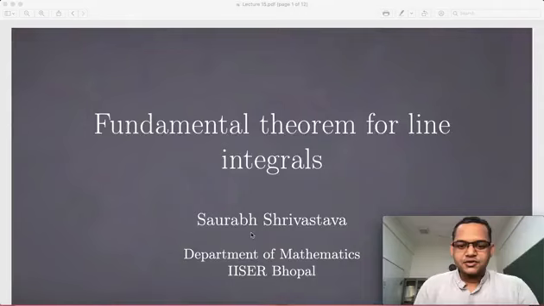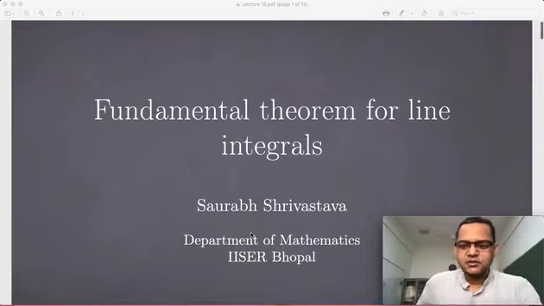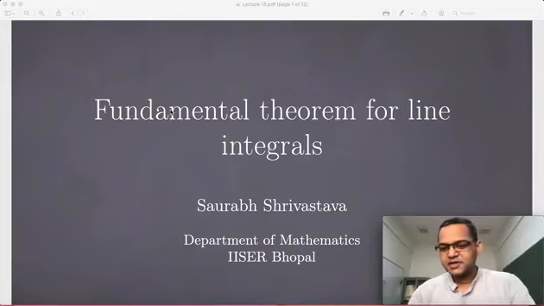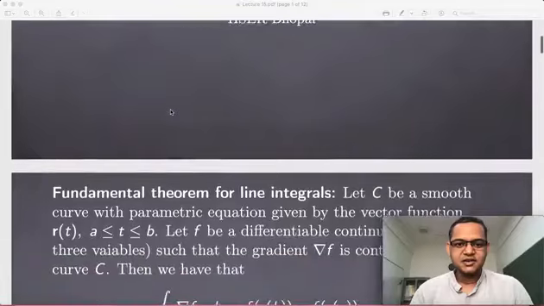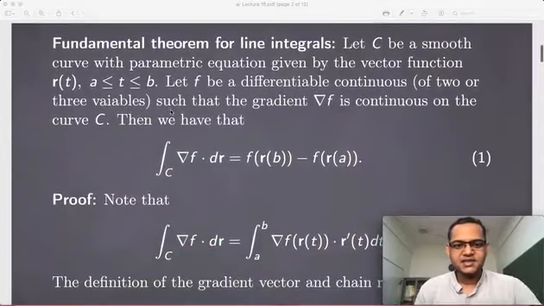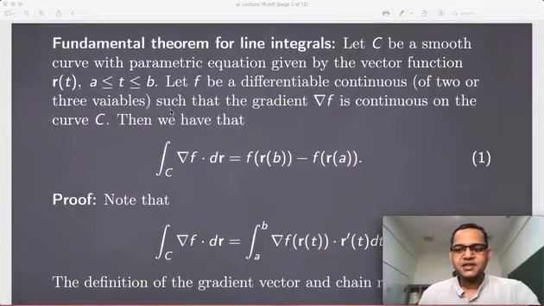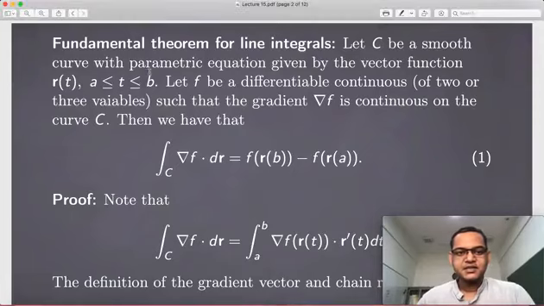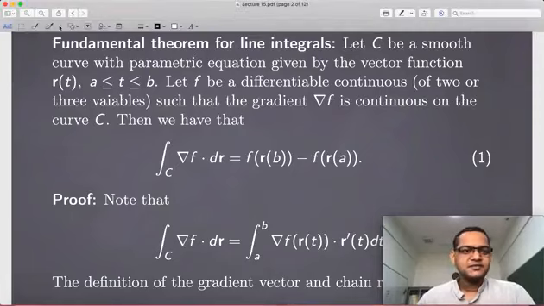So in this lecture we continue our discussion on line integrals, and if you remember, we had discussed the fundamental theorem for line integrals. So we start by recalling that and then see some of its consequences. What we have is a vector field which is given by the gradient of a function of 2 or 3 variables.